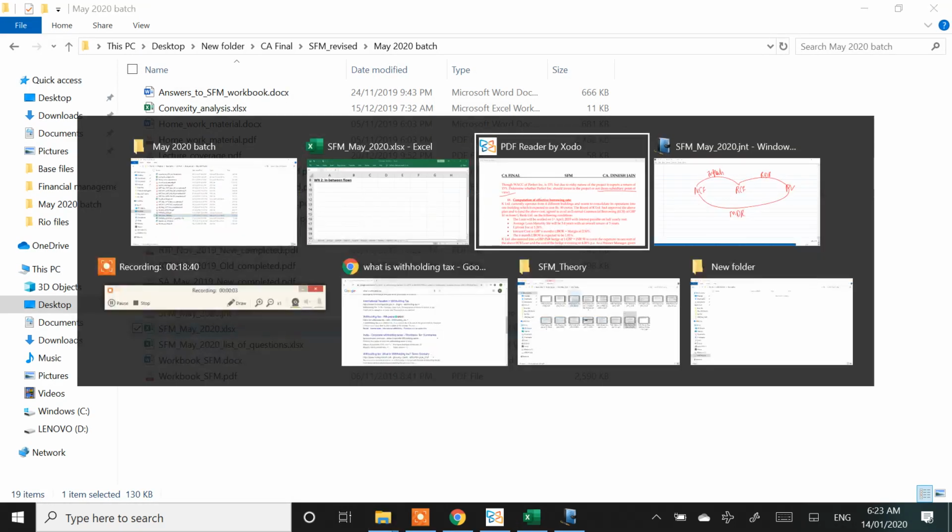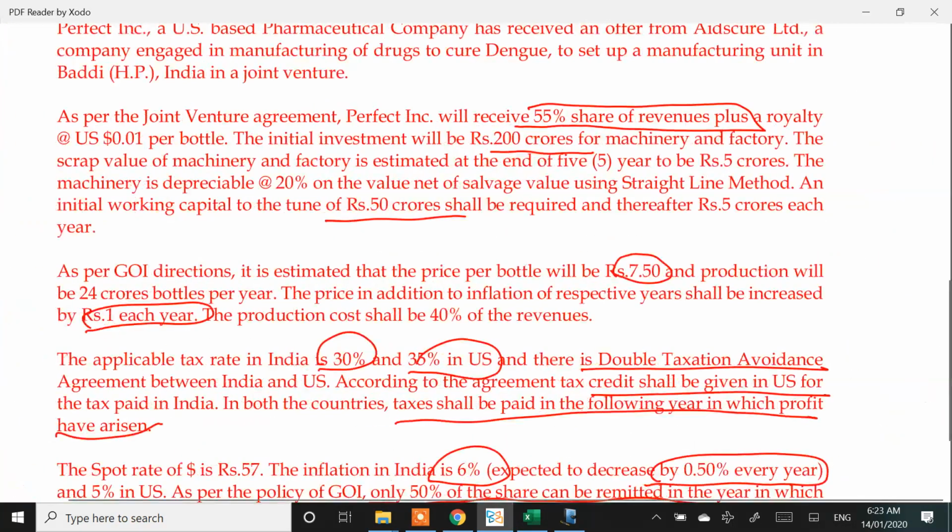Is it going to be the same cash flow for all the 5 years? Or do you see a difference happening? Why will it vary? Your selling price itself undergoes a change. How many years is the project? 5 years. How many years should I calculate cash flows? Think and let me know.